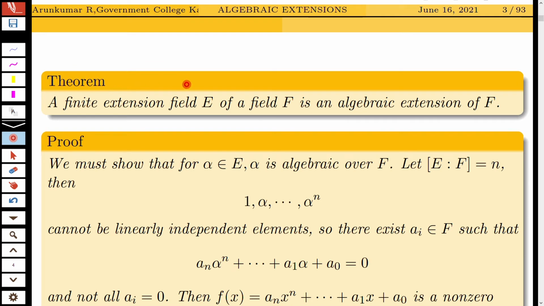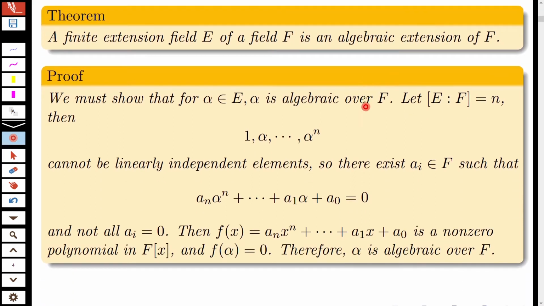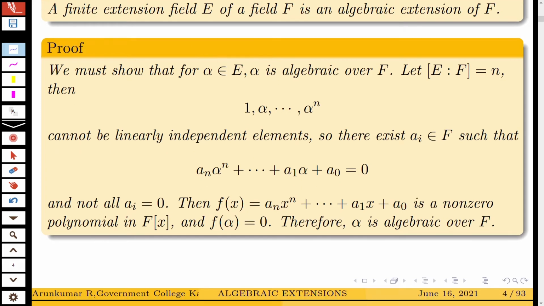Now we discuss a theorem. A finite extension field E of a field F is an algebraic extension of F. Proof is very simple. We are going to show that alpha is algebraic over F. So let alpha be an element in E, and we are going to show that alpha is algebraic over F.